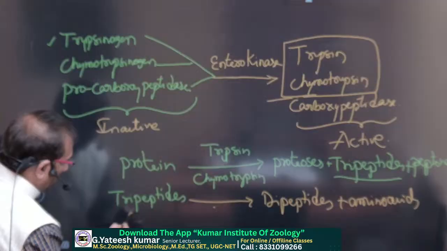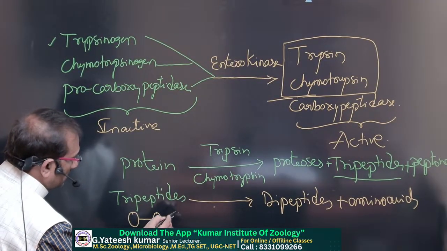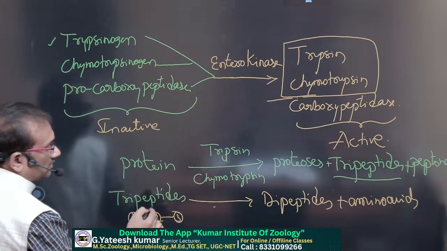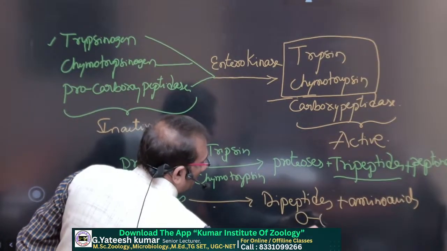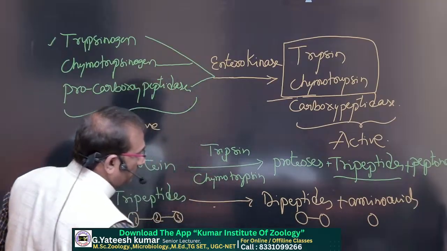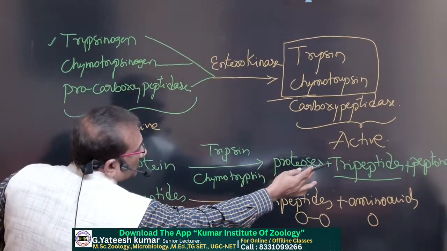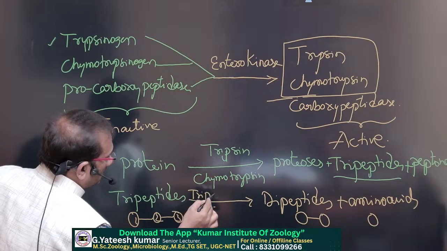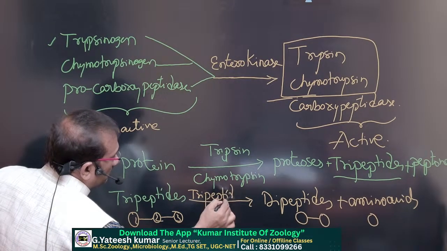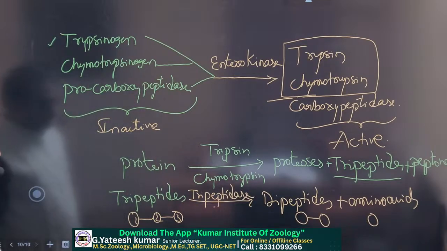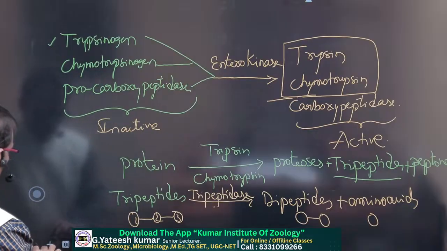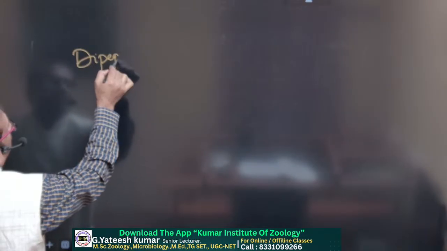So here one amino acid, second amino acid, third one. This is known as a tripeptide. These tripeptides convert into a dipeptide and a single amino acid by the action of tripeptidase, present in the succus entericus. Now the second, dipeptidase.